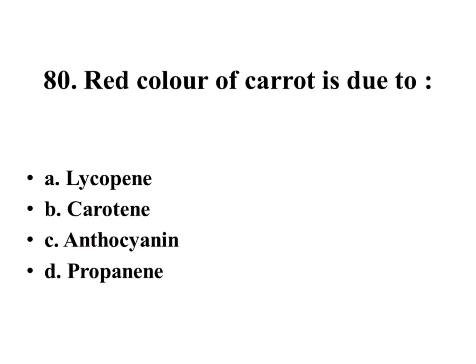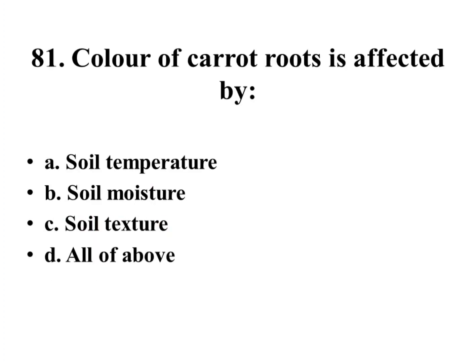Red color of carrot is due to lycopene, carotene, anthocyanin, propionine. Right answer is carotene. Color of carrot roots is affected by soil temperature, soil moisture, soil texture, all of above.